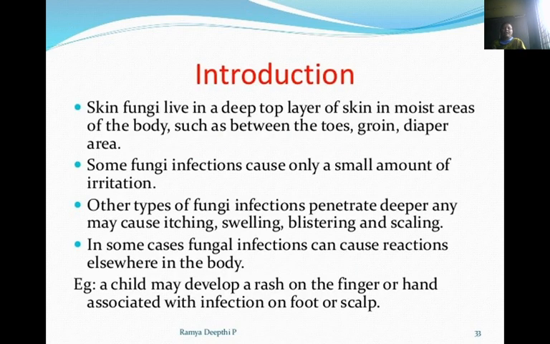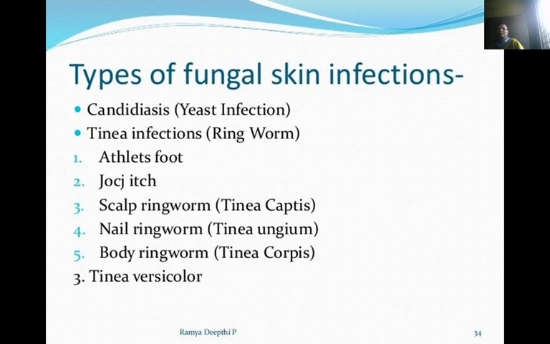Fungal skin infection. Fungi live in the top layer of the skin in most areas of the body, such as between the toes, the groin, and the diaper area. Some fungal infections cause only a small amount of irritation. Other types of fungal infections penetrate deeper, and any may cause itching, swelling, blisters, and scaling. In some cases, fungal infections can cause reactions elsewhere in the body. For example, a child may develop a rash on the finger or hand associated with an infection on the foot or scalp.